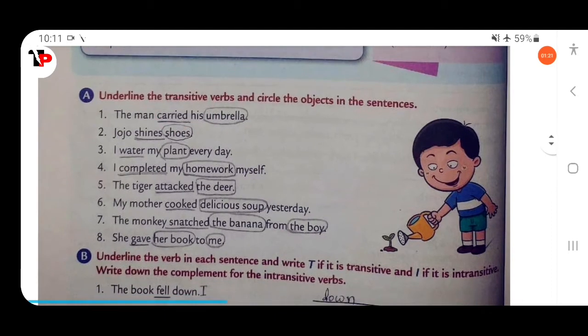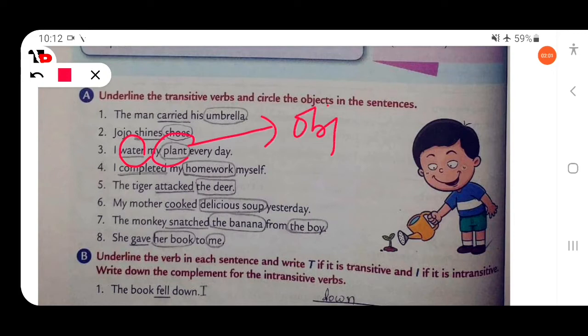Then next, Jojo signs shoes. What signs? Shoes. So here shoes is the direct object and signs is the transitive verb. So here the question says underline the transitive verb. I have also underlined it. Then you have to also circle the object. The object has been circled. Then next, I water my plant every day. Water what? Water my plant. So here water is the transitive verb and my plant is the direct object.